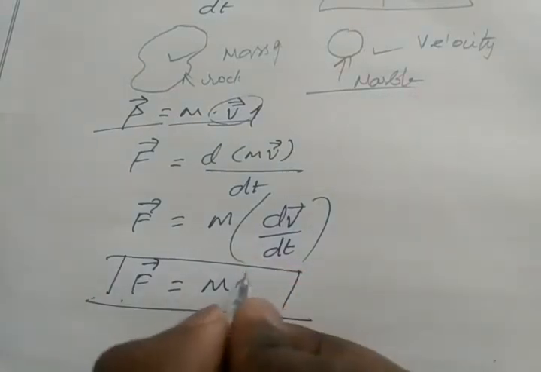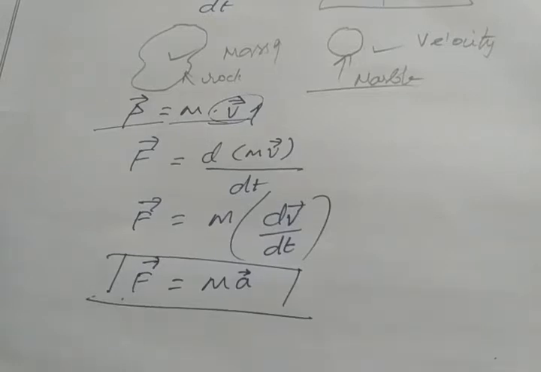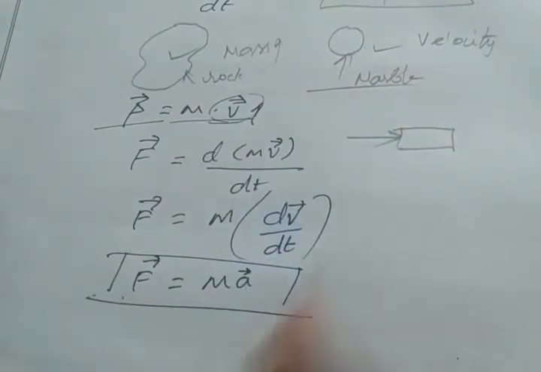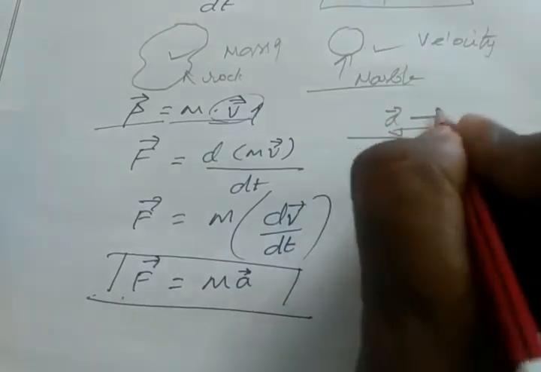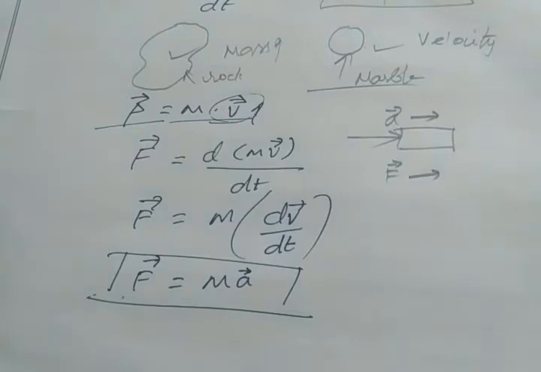Clear? Here acceleration is a vector quantity, which means acceleration has both magnitude as well as direction. Force is obviously a vector quantity. So in whichever direction we give force, in that direction the object gains acceleration. For example, if I move an object in this direction, the acceleration will be in this direction and the force also in this direction. So force and acceleration have the same direction. So Newton's second law: the force acting on an object is equal to the rate of change of its momentum.